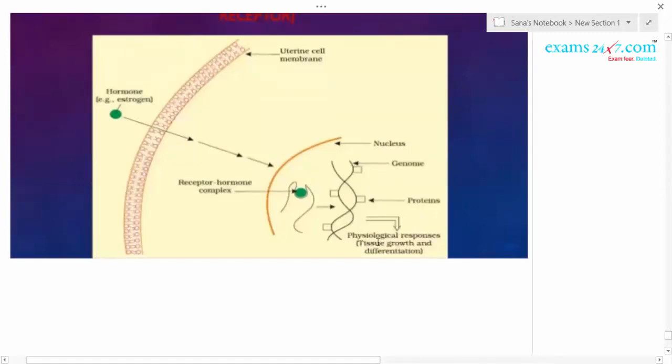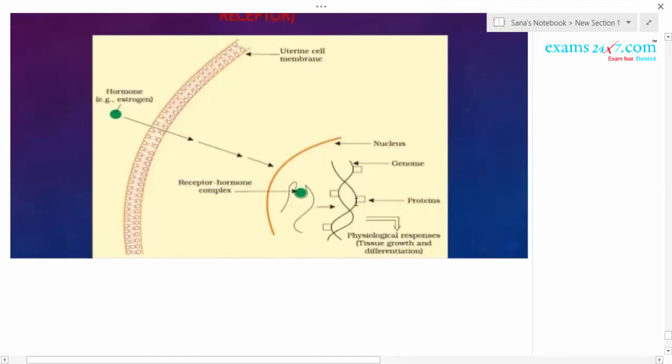This induces the physiological responses, for example tissue growth and differentiation. For tissue growth, what is required? Proteins are required, isn't it? The required proteins are synthesized only after the binding of the receptor hormone complex that induces genetic expression. Thus, it produces the physiological responses.